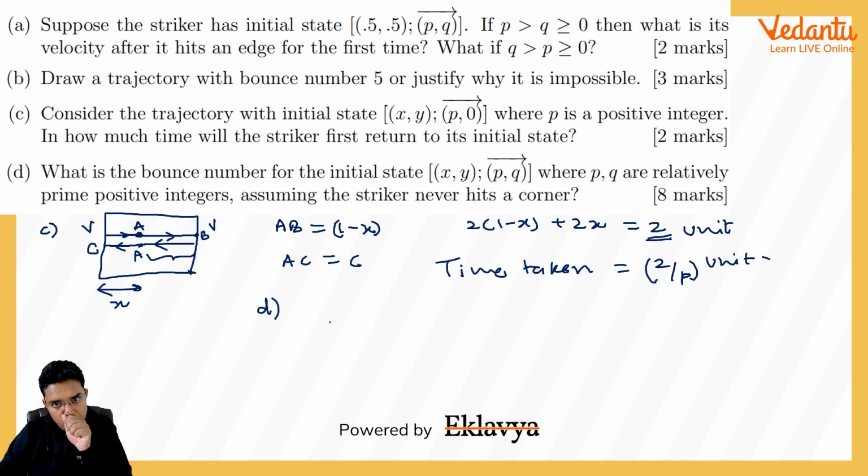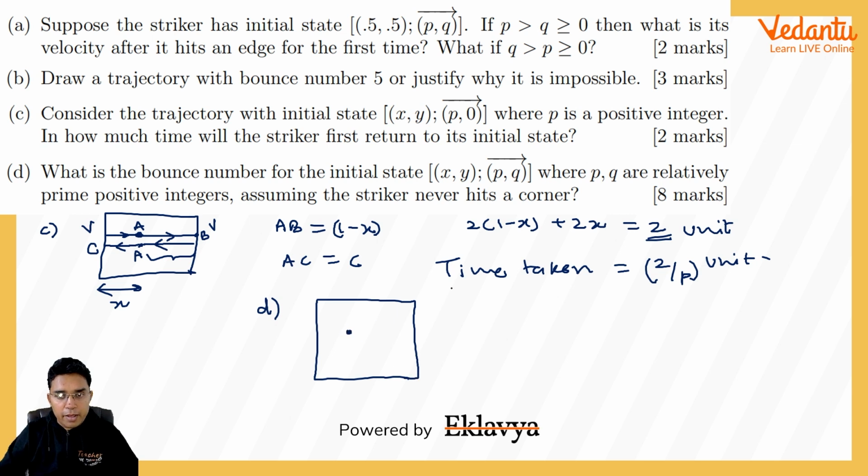Let us do this question in this way: this point x comma y, whatever velocity it is having, p comma q, let us resolve it into two parts. One is the x direction, one is the y direction.